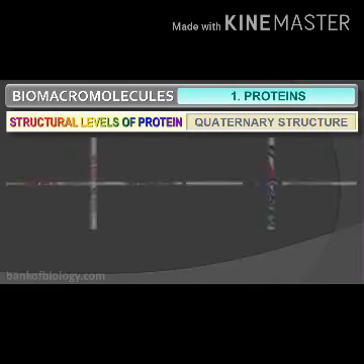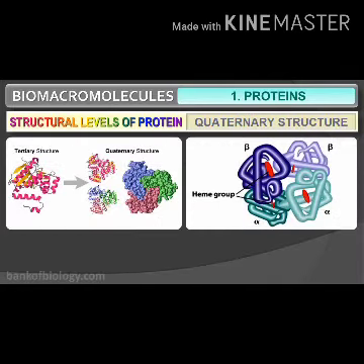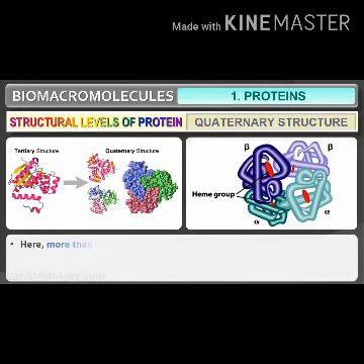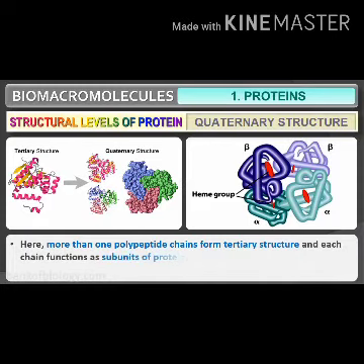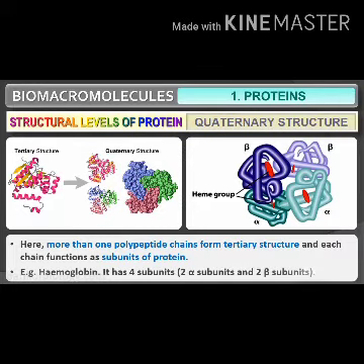And the last one is the quaternary structure of protein. Here, more than one polypeptide chain forms a tertiary structure and each chain functions as a subunit of the protein. Example of a protein having quaternary structure is hemoglobin, which has 4 subunits. There are 2 alpha subunits and 2 beta subunits.